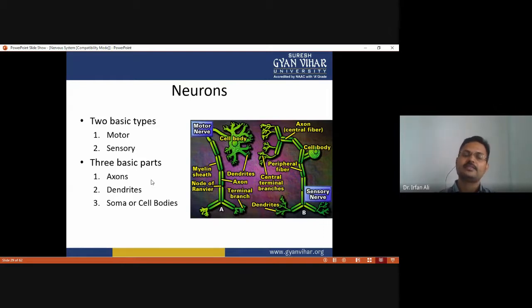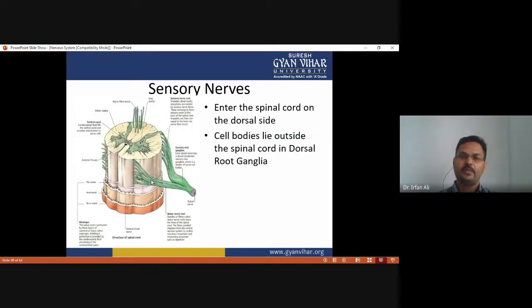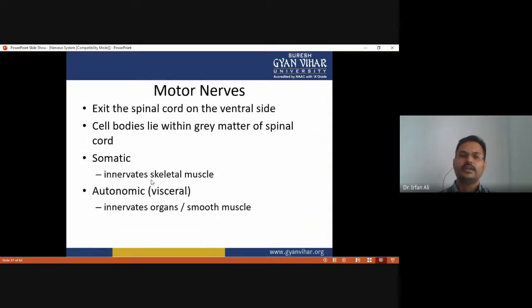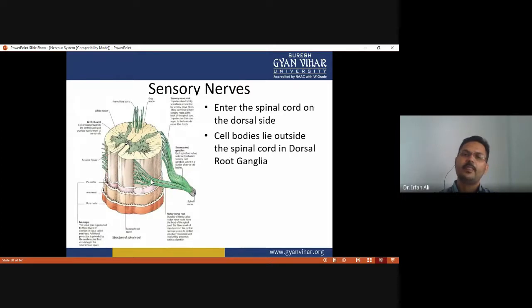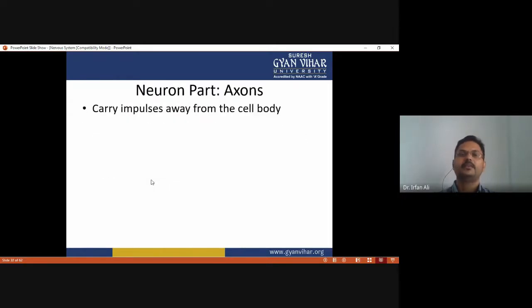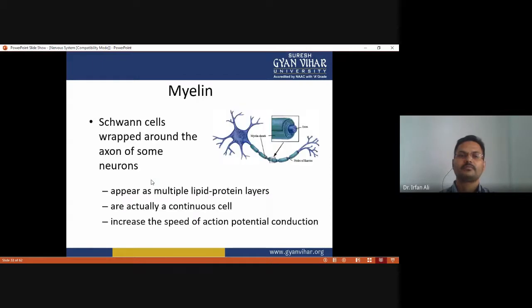Each neuron has three components: axon, dendrites, and cell body. There are two types of nerve: sensory nerve and motor nerve. And on the basis of myelin sheath, these nerves are of two types: myelinating nerve and non-myelinating nerve.